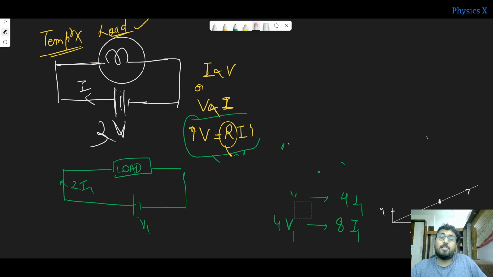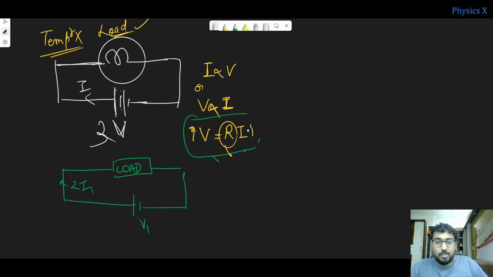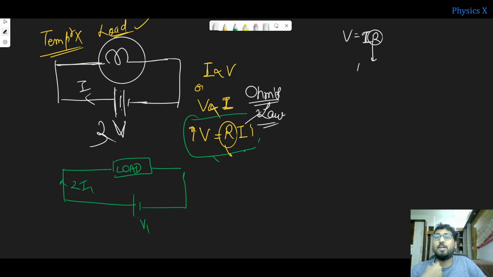Okay, resistance. So let me discuss this about resistance. So this direct relation is called Ohm's law, because Ohm was a scientist who discovered this. So V is equal to IR, this is nothing but Ohm's law, and this R is called the resistance. So what is resistance?